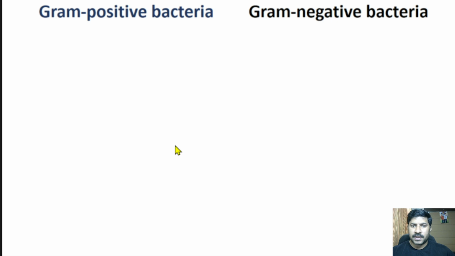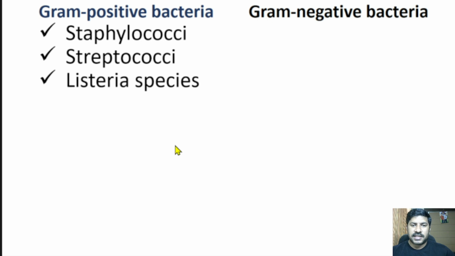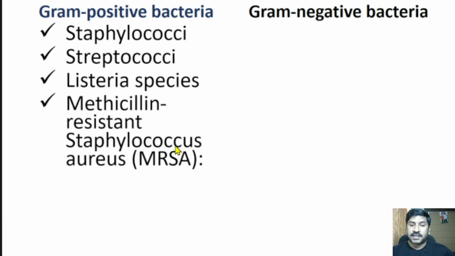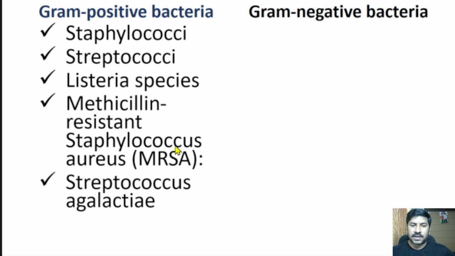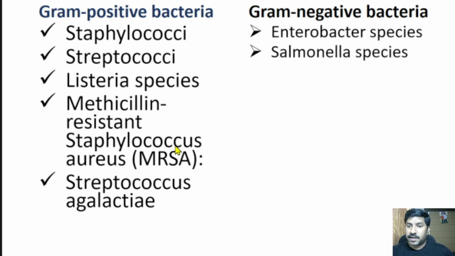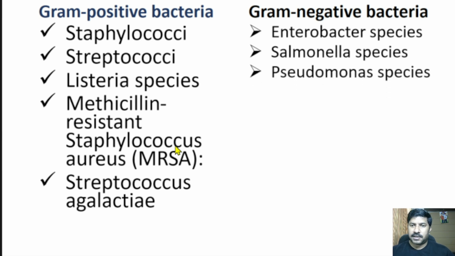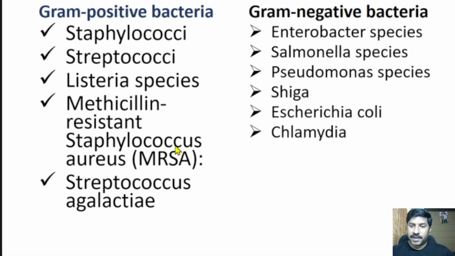First, gram positive bacteria: Staphylococcus, Streptococcus, Listeria species, methicillin-resistant, that is MRSA bacteria, Streptococcus agalactiae. Then gram negative bacteria: Enterobacter species, Salmonella species, typhoid-causing bacteria, Pseudomonas species, mainly pneumonia-causing bacteria, Shigella, E. coli, UTI-causing bacteria, Chlamydia, Neisseria. These are the examples of gram negative bacteria.